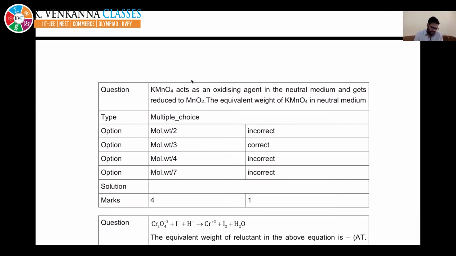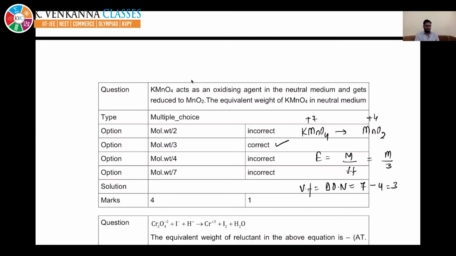It is saying that KMnO4 in neutral medium is getting converted into MnO2. So what is the equivalent weight? It is molar mass divided by valency factor. The valency factor in this reaction, that is the change in oxidation number, is how much? It is here plus 7 and here plus 4, so it is 7 minus 4, that is 3. So molecular weight by 3 is the correct answer. Write it down.